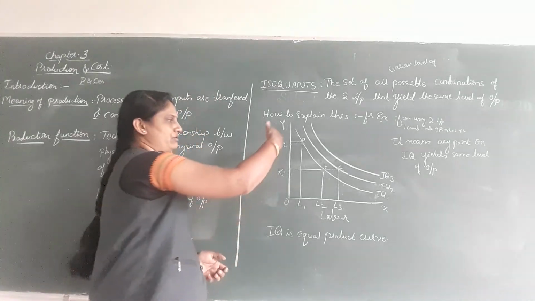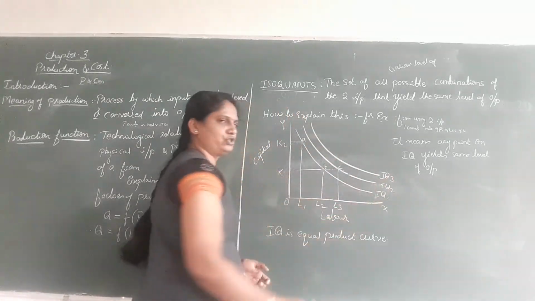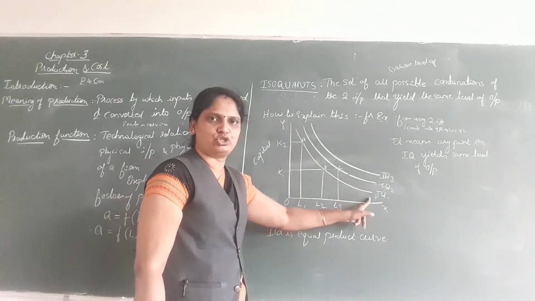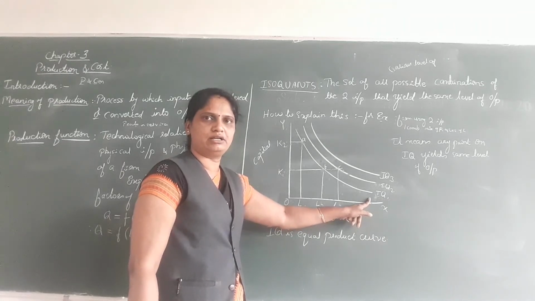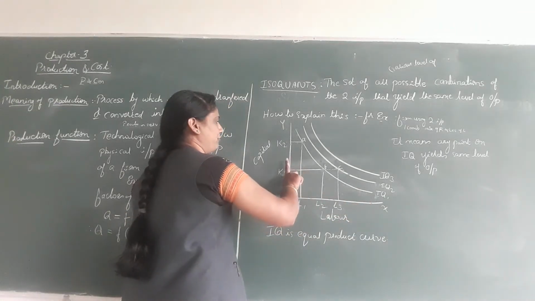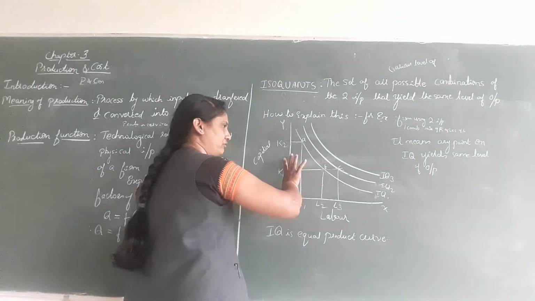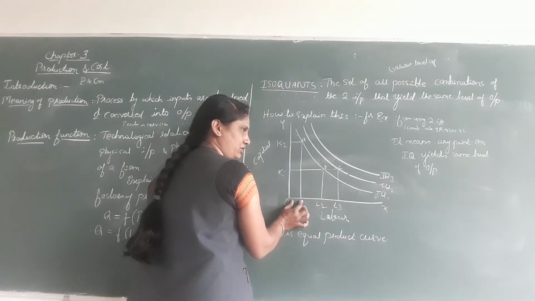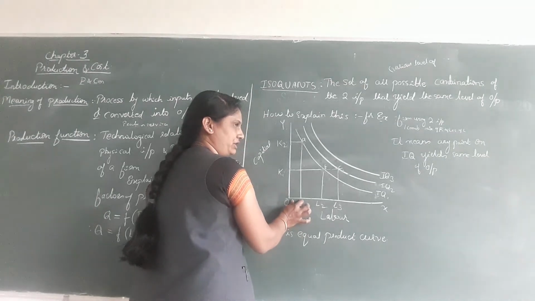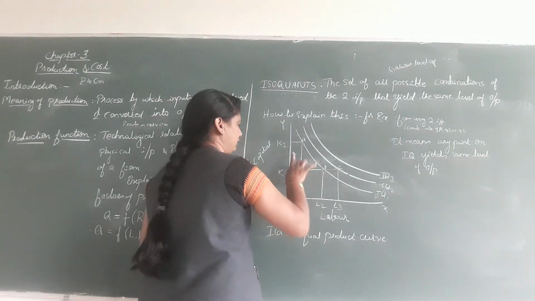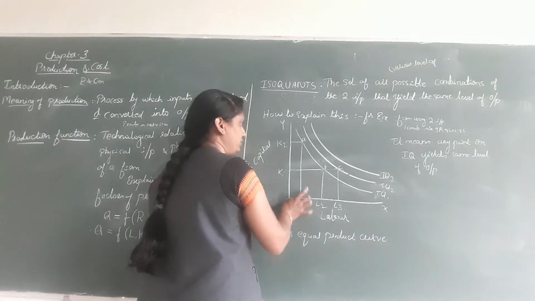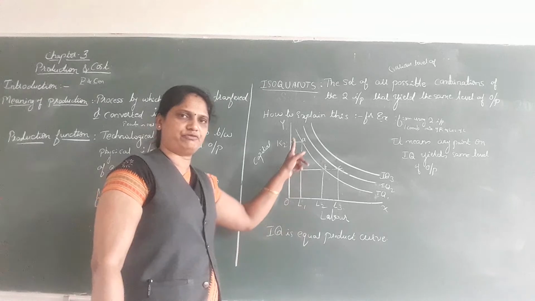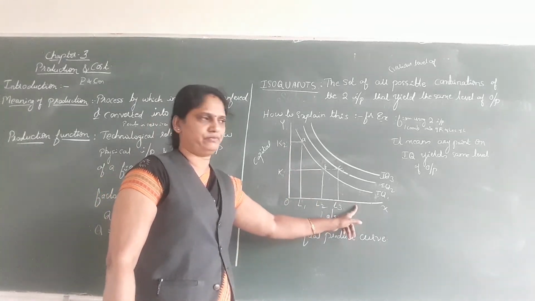So the IQ curve is negatively sloping. The curve has a negative slope. What does it mean? If one factor is used more, the other factor will be used less. To produce any output, one factor is used less and one factor is used more. Therefore it is a negative slope.